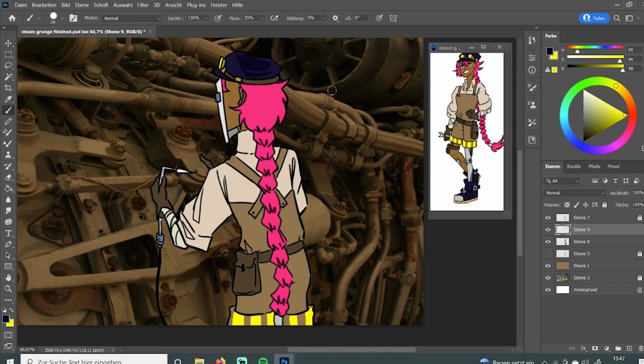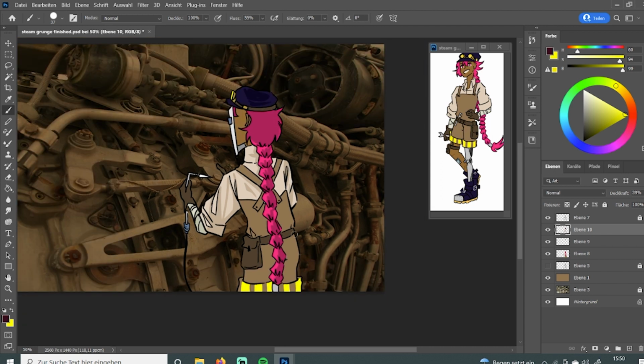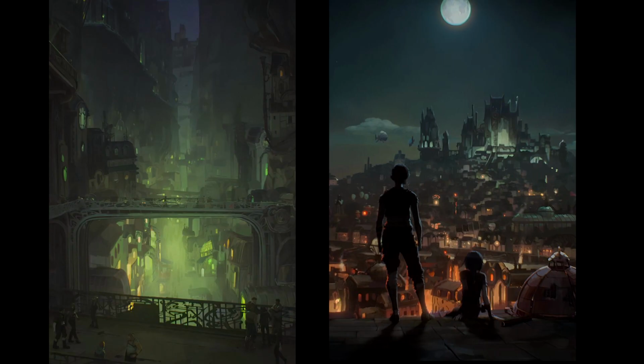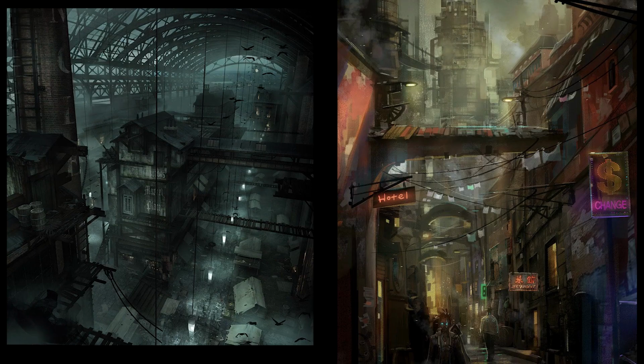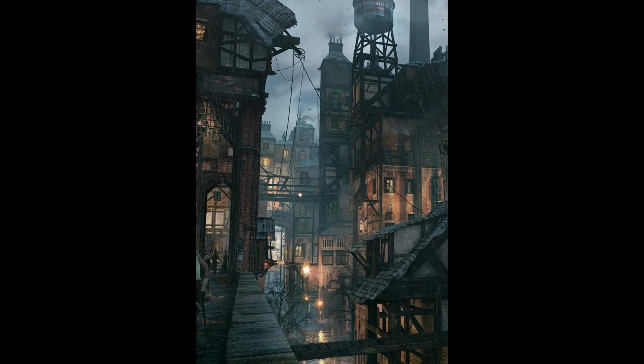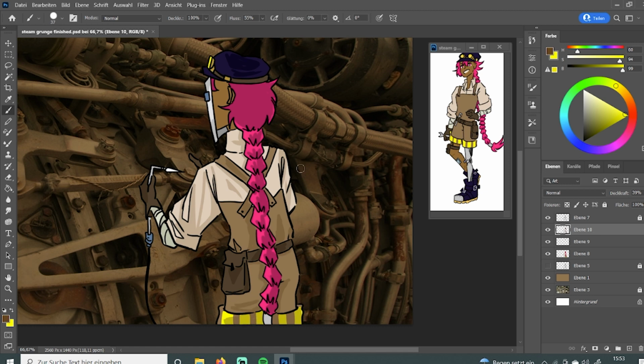Not so much that it was hard or challenging, because I did very much enjoy the process. I think the reason I was so interested in this whole character design is that I love stories and movies and shows and music and everything set around the steam grunge, steampunk movement. For example, I goddamn love Arcane. I also love Six of Crows, like Ketterdam, all those very industrial cities, or in Arcane, the underground. I don't know what it is, but I love that.